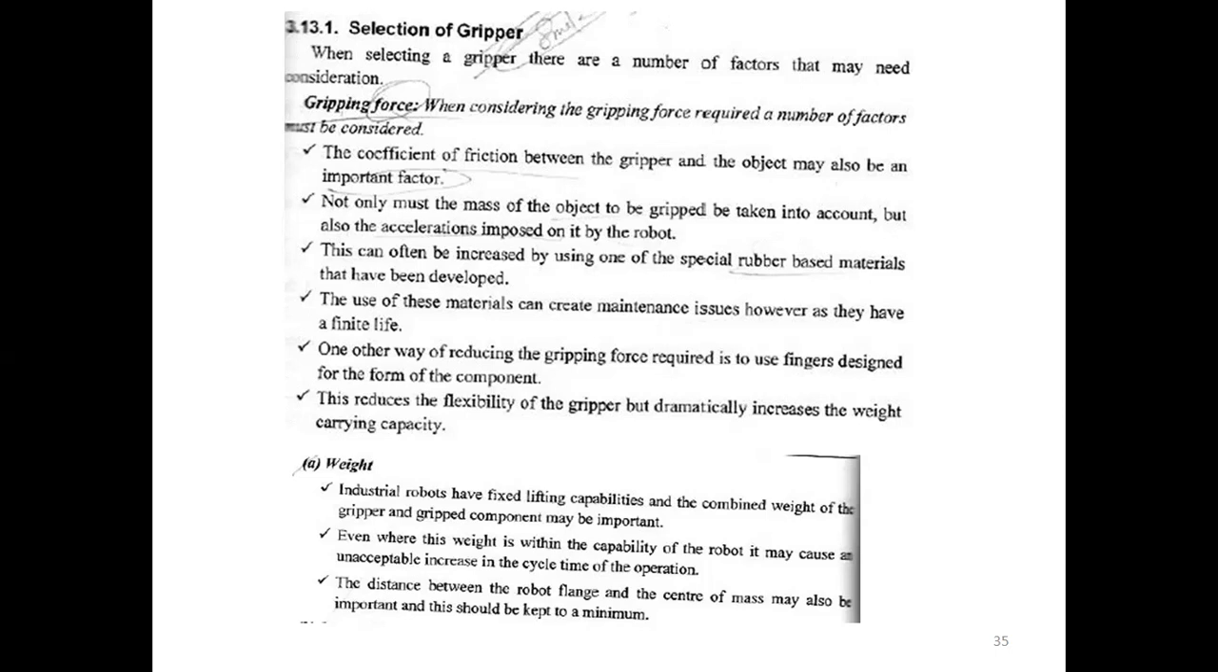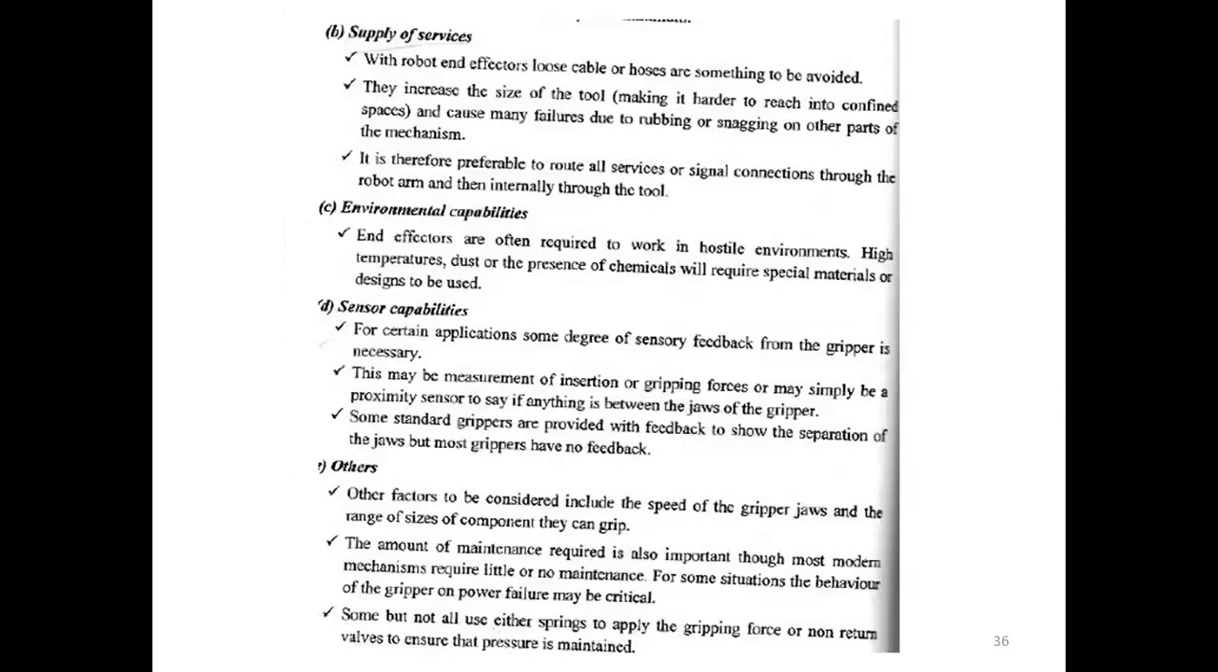The distance between the robot plane and the center of mass may be important, so it should be kept small. The second factor is the supply of services. Within a robot end effector, loose cables or hoses should be avoided, as they can increase the size of the tool. It is therefore preferable to route all services or signal connections through the robot arm and then internally to the tool.